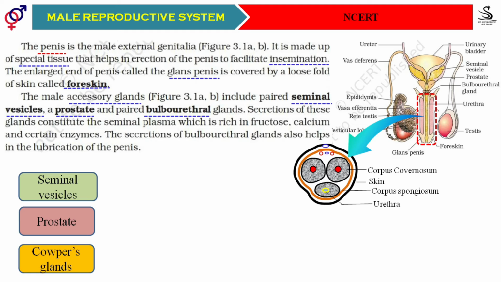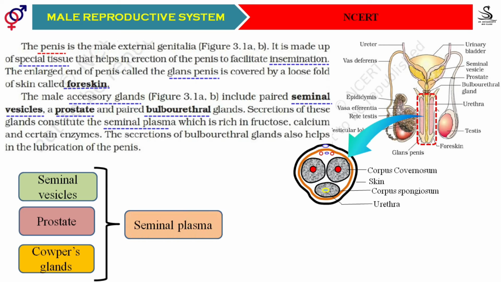Then all these glands are going to be activated and start to secrete their content whenever the man is under sexual excitement. The seminal vesicles start to secrete their content, as well as the prostate gland, and Cowper's glands also keep on secreting. All those three gland secretions are called seminal plasma. You might have seen that semen is a fluid-like content.